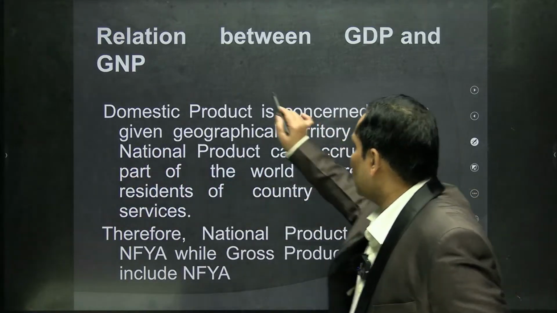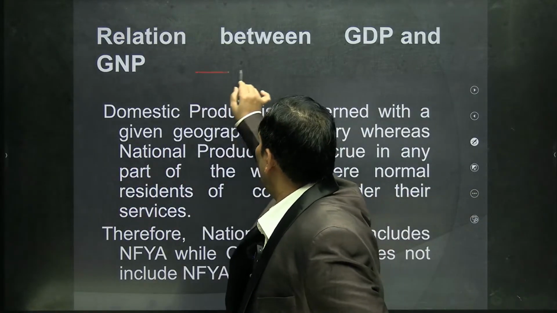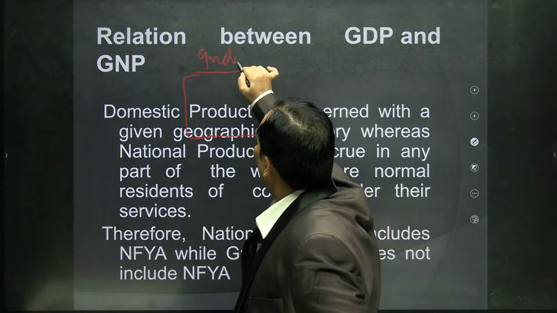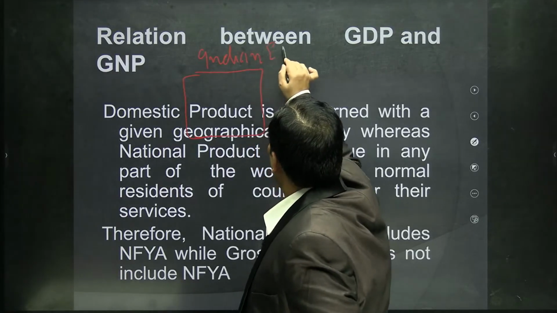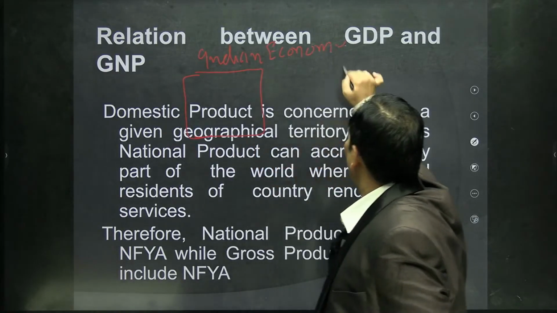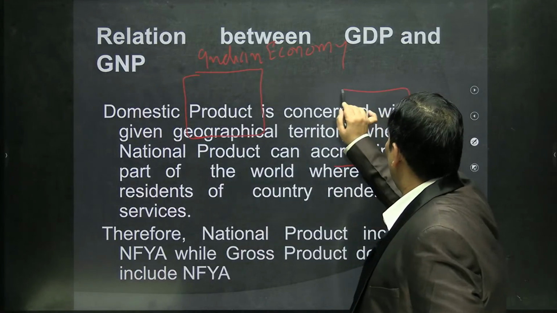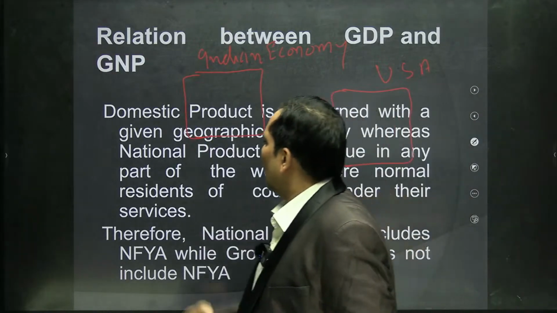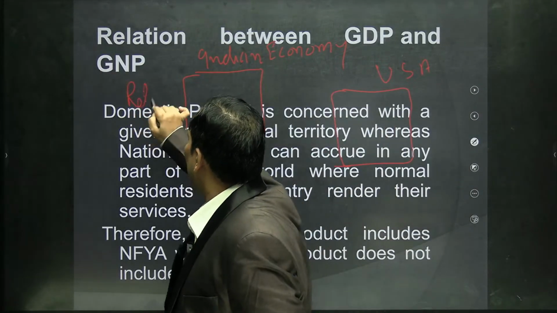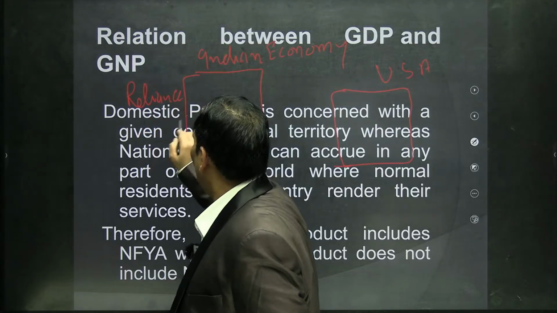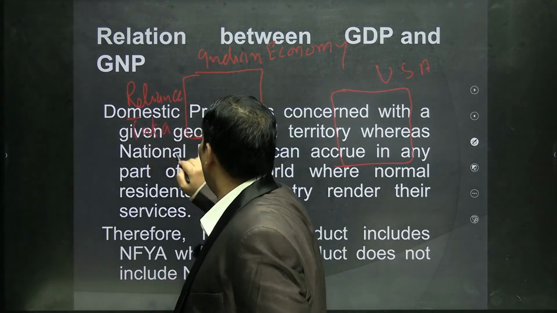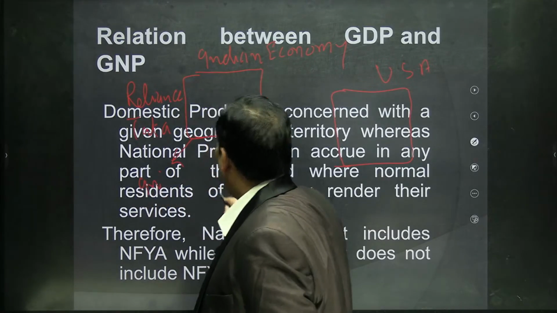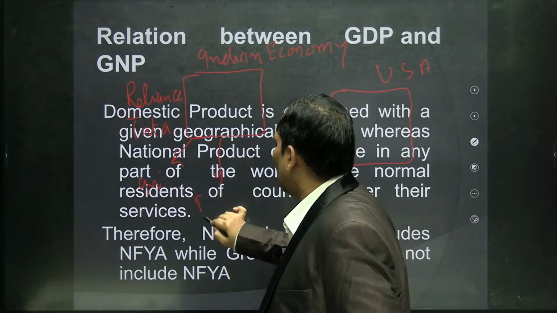So, suppose this is the Indian economy, and this is the USA economy. Okay, here Reliance industry is working, here Tata industry is working in the Indian economy, here Infosys is working, at the same time here IBM is also working.